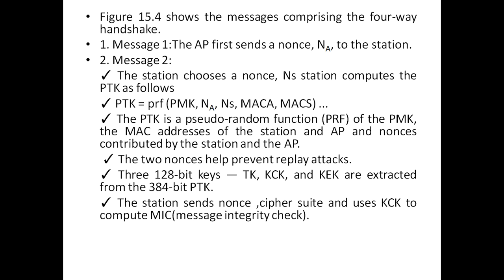PTK is a pseudo-random function of the pairwise master key, the two nonces chosen by the access point and the station, that is NA and NS, and the MAC address of the access point and the MAC address of the station. From this the PTK is derived. The two nonces used in this function help to prevent replay attacks.